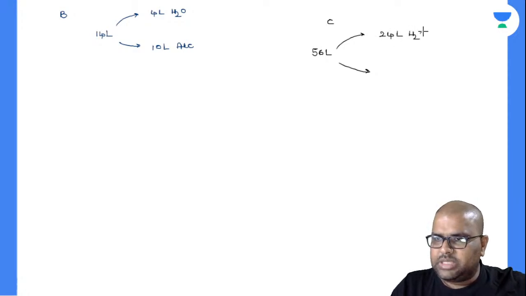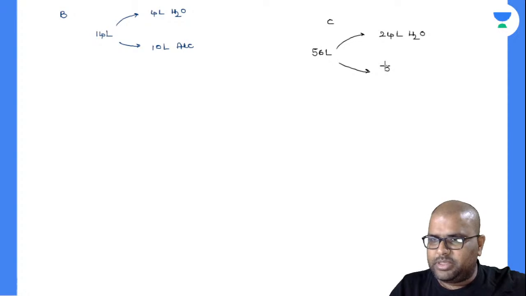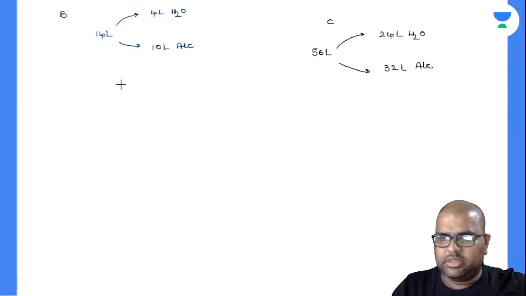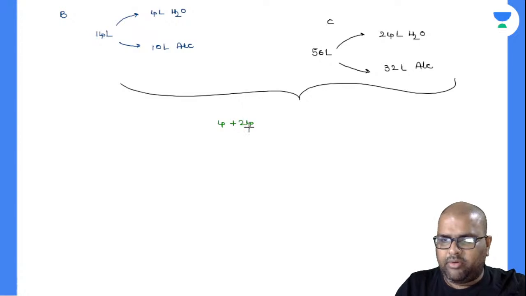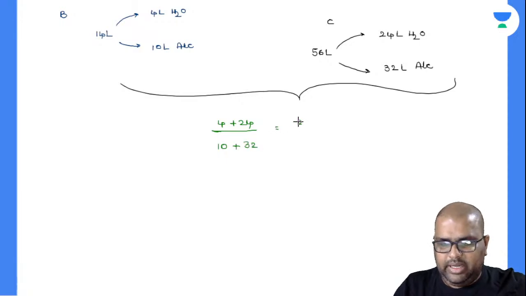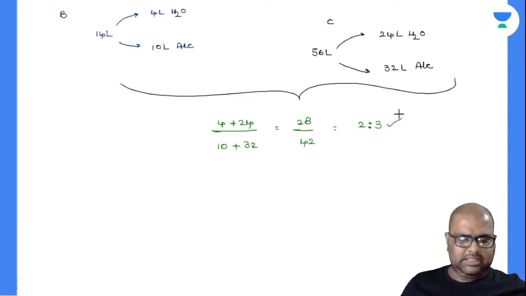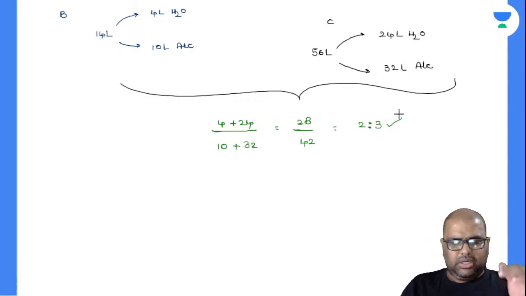So all these ratios I have done in the previous class itself. Next, this will be how much more? 32 liters of alcohol. These two you have mixed it seems. This is what the question. I'll write down: 4 liters of water in B plus 24 liters of water in C, and 10 liters of alcohol in B and 32 liters of alcohol in C. So is it 28 by 42? 28 by 42 is nothing but equal to how much? Is it 2:3? Yes, it is 2:3, and I have done it like this. Exactly. So decode the things there.